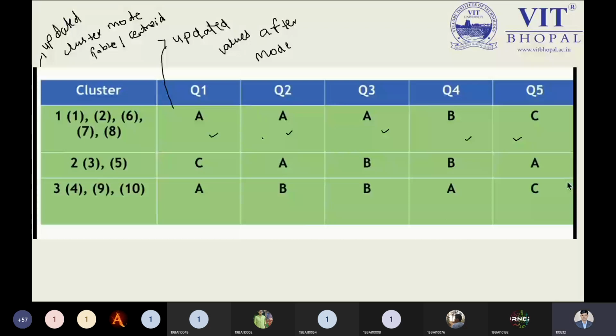Here is a portion which is not matching. Okay, same thing we need to check with cluster C2, then cluster C3. And of course, from this point you can observe over here, if there is some point where each and every cluster center value of Q1, Q2, Q3, Q4, Q5 will match, then we will stop our work. So this is a step by which we can get it.